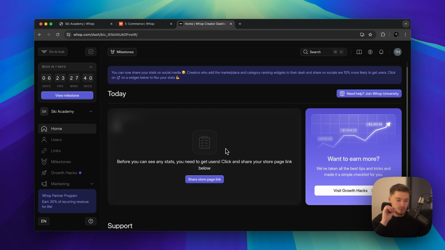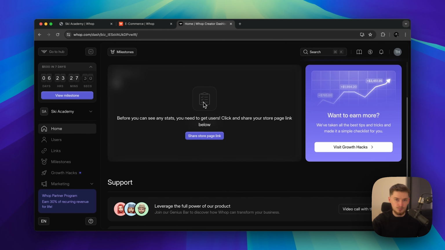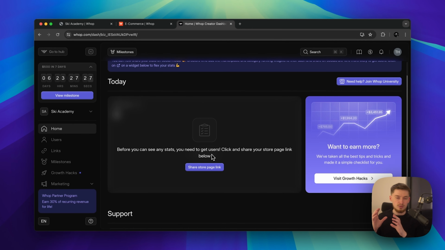So now let's look at the dashboard section a little bit closer, okay? Because if you start processing payments and things like that in here, as soon as you're in the home of your dashboard, you'll be able to see the full analytics behind it. Okay, so you'll see, for example, how many users have signed up today, how much your MRR is, how many payments you've had, and the total amount of cash you've collected and things like that, just giving you a general overview from that home standpoint.